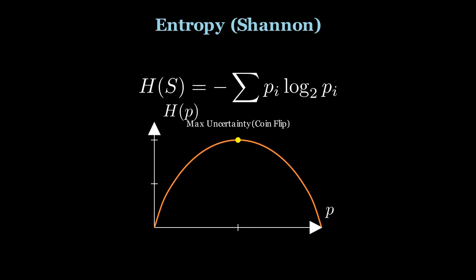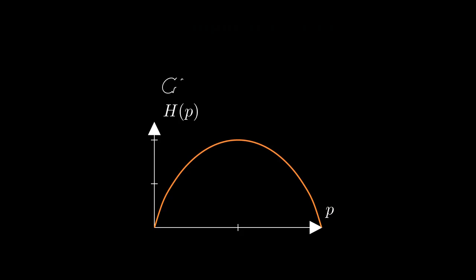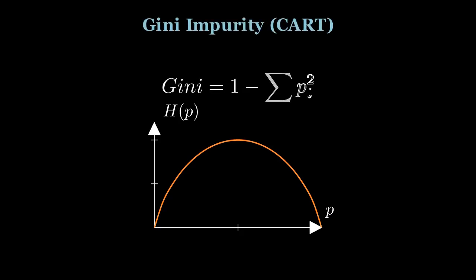Gini impurity is the alternative, often used in the CART algorithm. It calculates the probability of a random element being incorrectly classified. Mathematically, it's 1 minus Σ p_i squared. While entropy is computationally more expensive due to logarithms, Gini is faster and often yields similar results, making it a favorite for large-scale machine learning libraries like Scikit-learn.